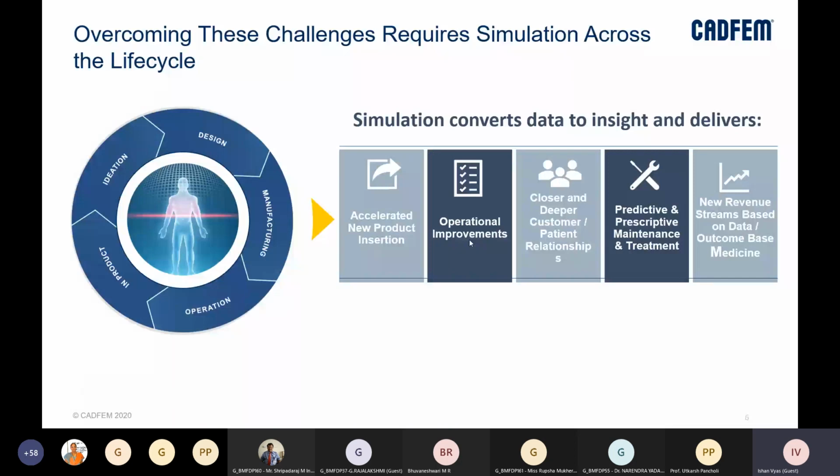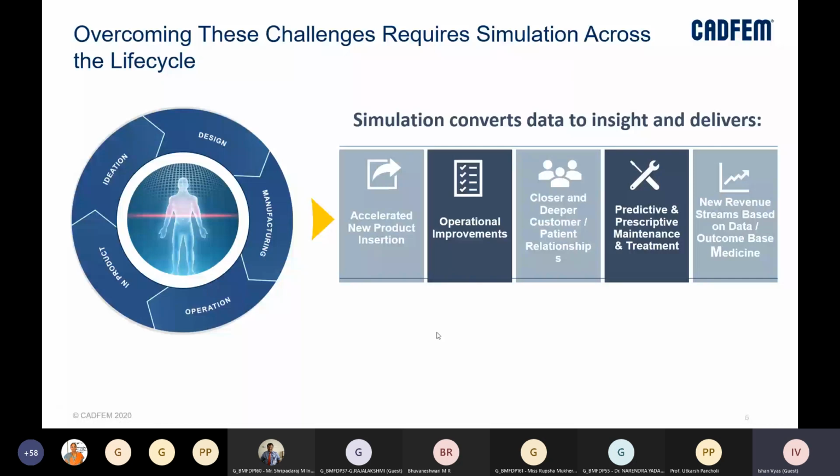So whenever we have certain challenges in any product development, there is the whole life cycle approach which we follow. We start with an ideation stage, then there is a design stage, then manufacturing, operation, and in product, right? So ANSYS can help in all these areas, starting from ideation all the way to in product performance and troubleshooting, right? What simulation basically does is that it converts the data into insight and delivers.